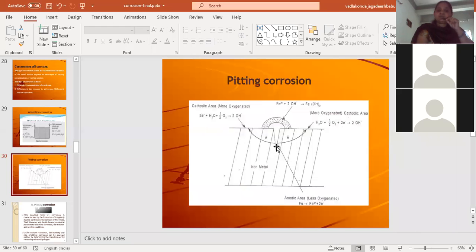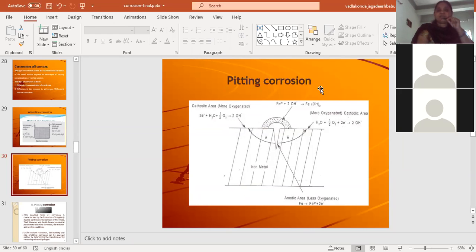Now after the anode is formed, what will happen? Again the same reaction: iron will undergo oxidation and form Fe plus 2 and 2 electrons. This Fe plus 2 will enter into the electrolytic solution, whereas the electrons will move through the metal, because here iron is the conductor. Through the metal the electrons will move towards the cathodic area and there hydroxide ions are formed. Again the same reaction: OH minus ions will migrate towards the anode, whereas the metal ions will migrate towards the cathode. And in between the anode and cathode, you can observe this is the rust which is formed.